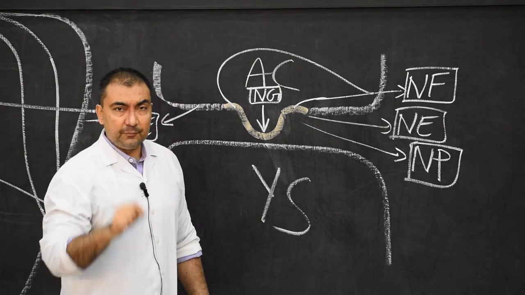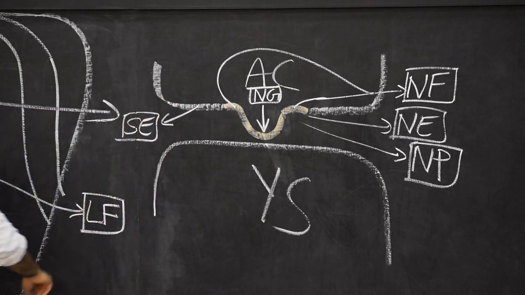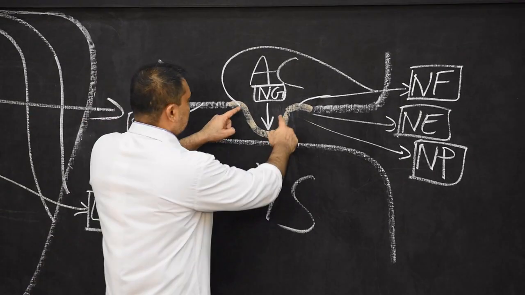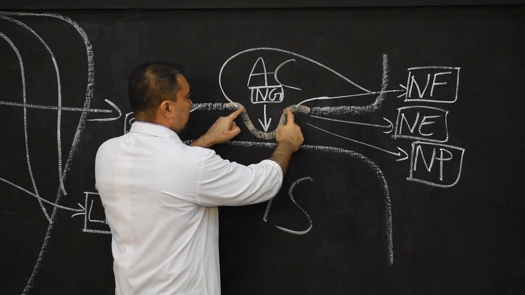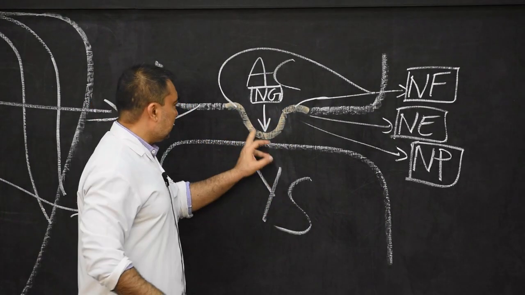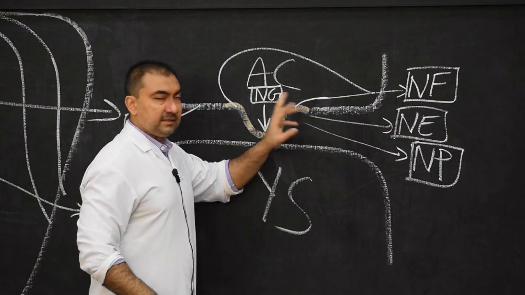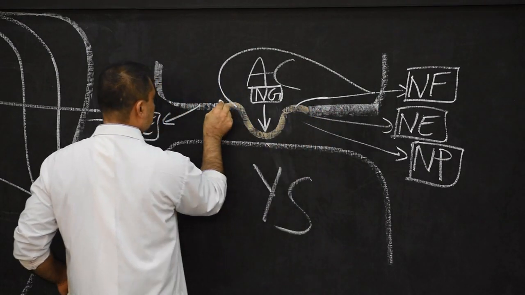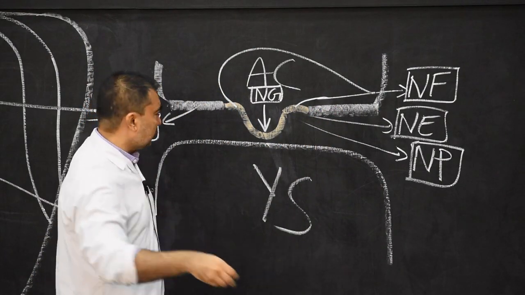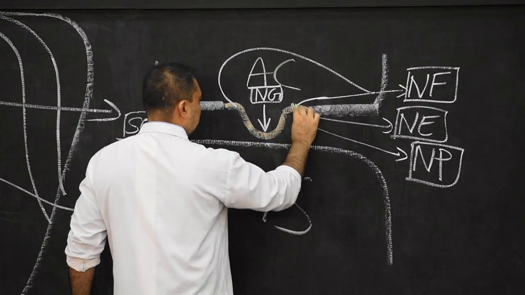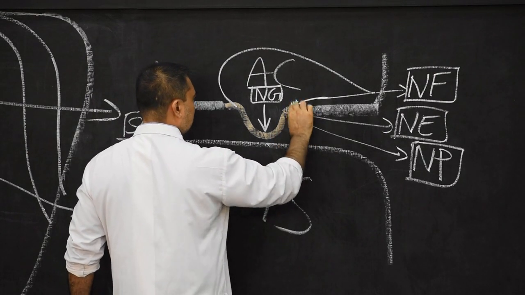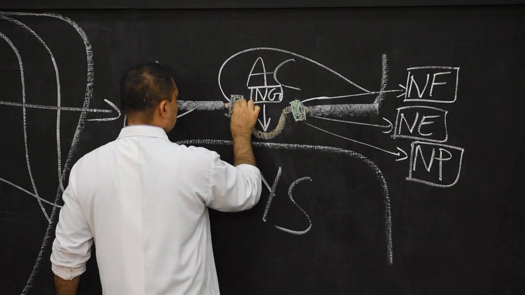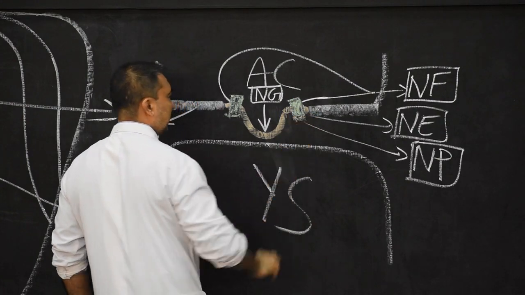Neural crest cells will develop. In which region? The neural crest cells, they will develop in the neural folds in such a way that they will separate the neural groove from that of the surface ectoderm. Since we know that this is the surface ectoderm, this portion here will be surface ectoderm. So therefore now here I can show that there will be development of neural crest cells in the neural groove.